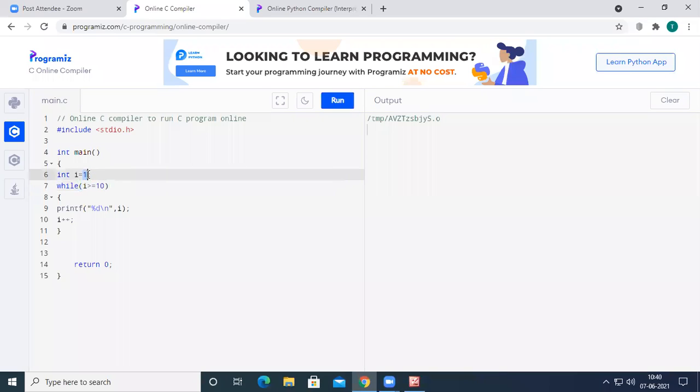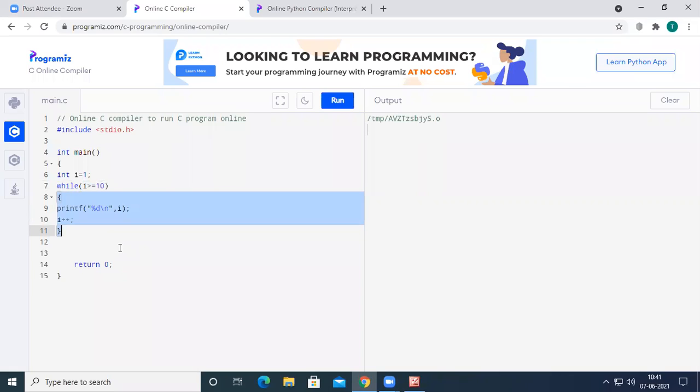The initial value of I is 1. We are checking the condition 1 greater than or equal to 10. That's why we don't get any output. So we enter into the block which was highlighted on our screen only whenever the condition is true. When the condition is not true, we never enter into the block.